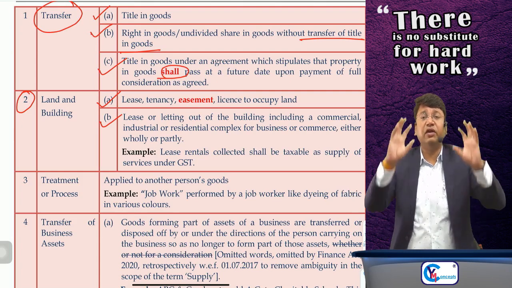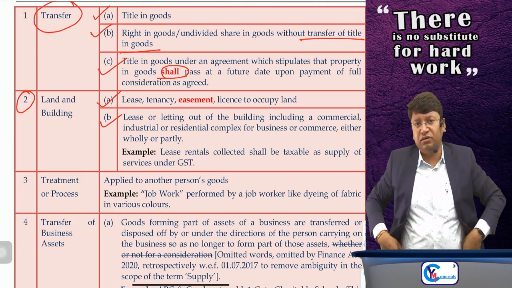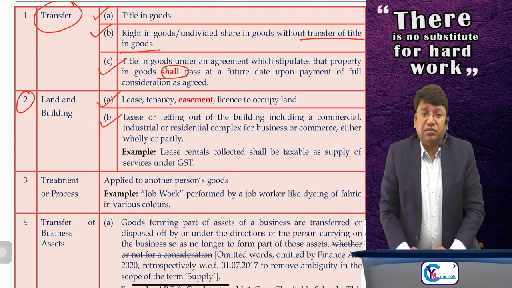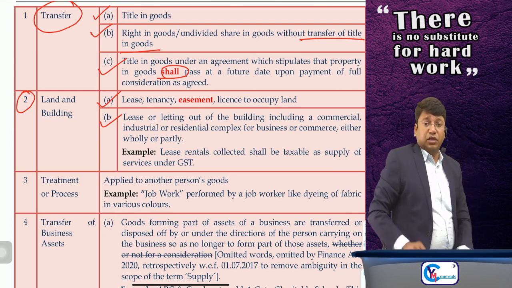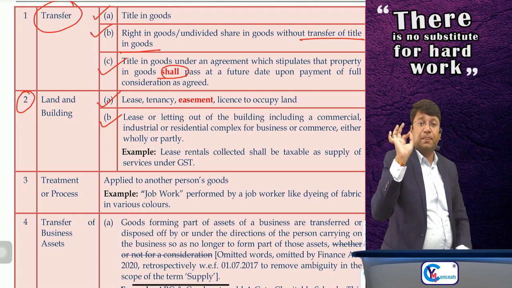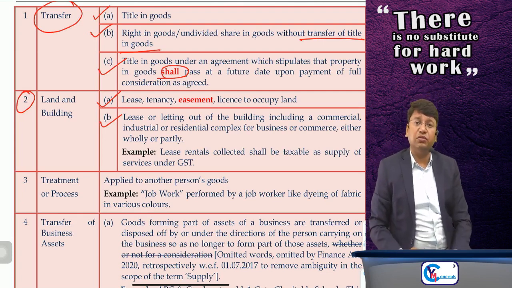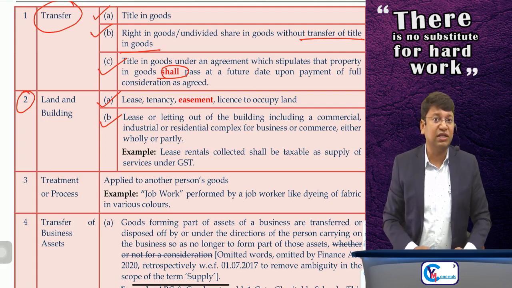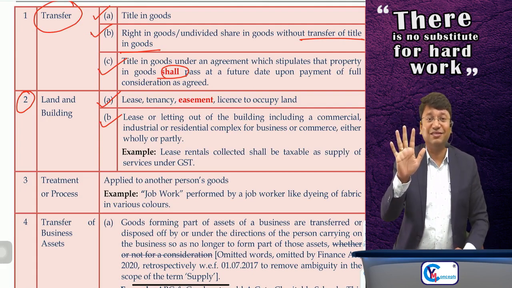Suppose I have given one building to you on lease, and at the end of the lease period, you are a tenant. I asked you to vacate the building, but to vacate the building, you are asking me to pay rupees 5 lakh.